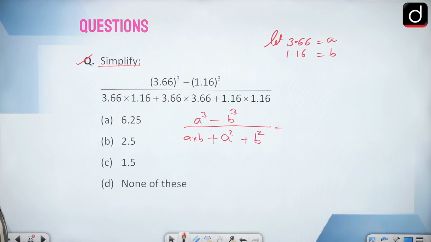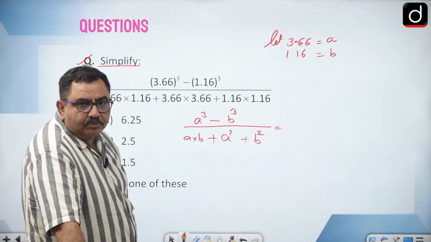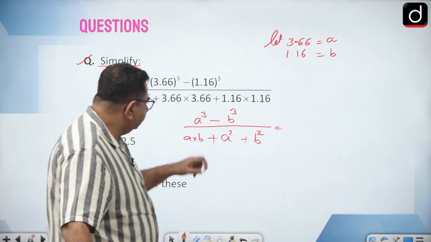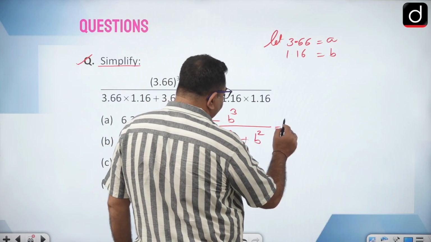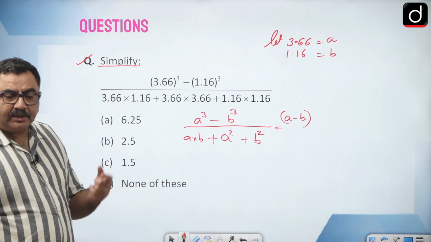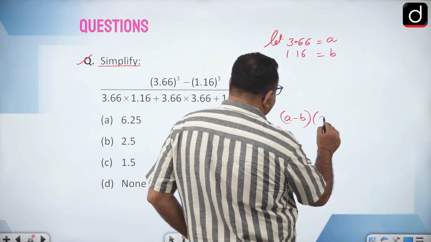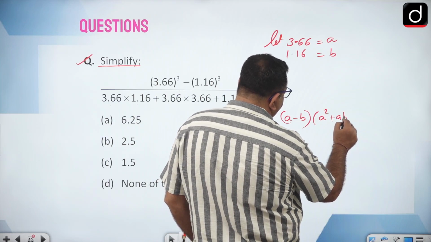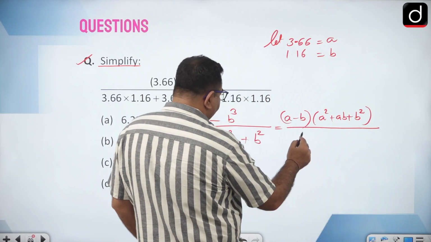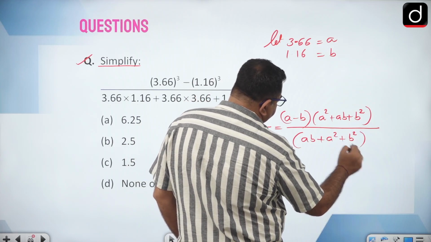Now you see A cube minus B cube is in the numerator, so can you factorize this? What is the factorization of A cube minus B cube? In one bracket A minus B, in another bracket all the terms come with plus sign: A square plus AB plus B square, divided by AB plus A square plus B square.